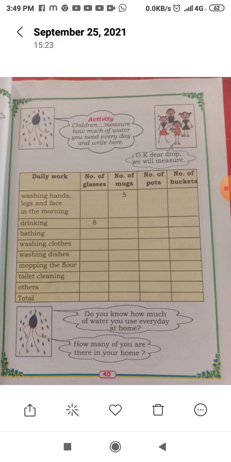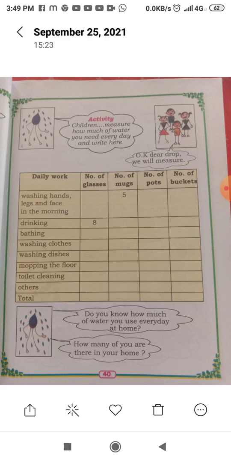Then mopping the floor, 1 bucket. Toilet cleaning every day. You are flushing after using the toilet. We flush the water with 2-3 small buckets, but for cleaning the toilet we can use 4 buckets, 4 or 5 buckets, sorry. Then other purposes, how much you are using, washing the hands, this and that. For animals, if you have animals in your house, you should write the measurement here. This is one more activity you should do and send. I'll send you the picture now.